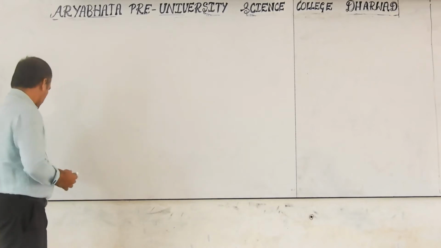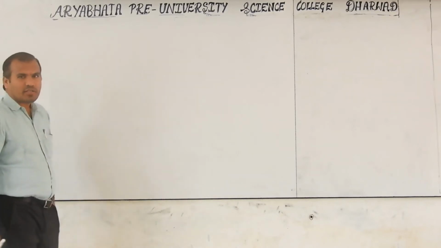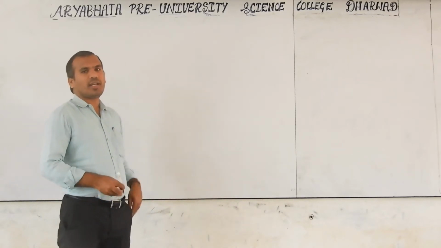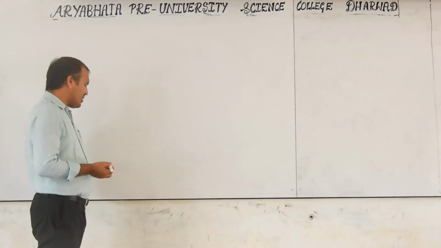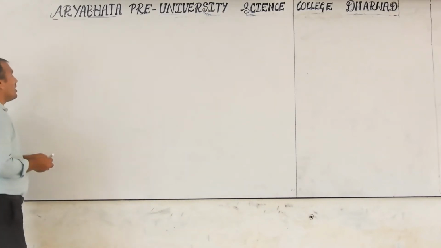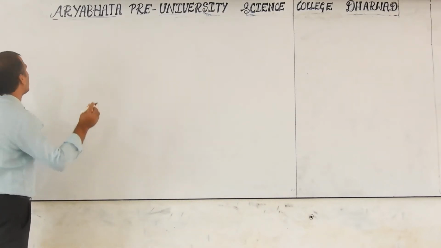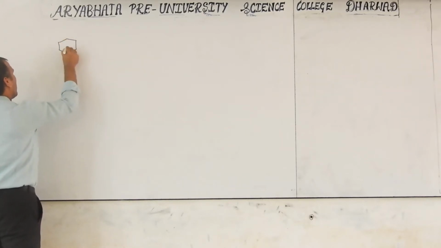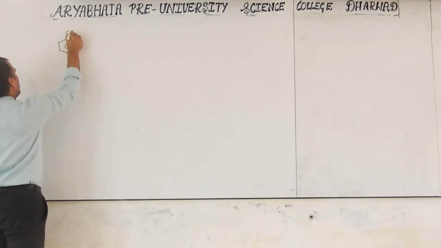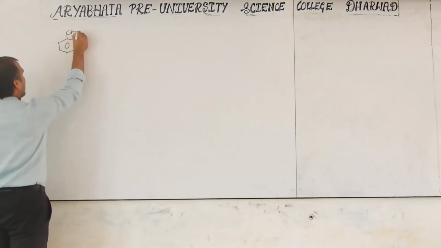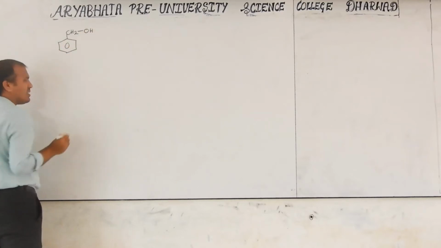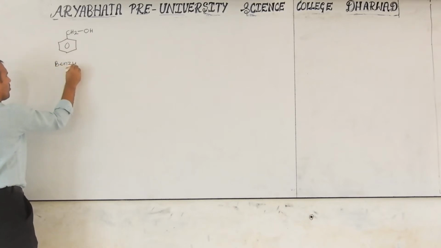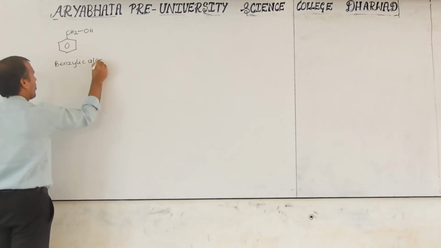Last class we finished the classification of monohydric alcohols, again classified into primary, secondary, tertiary, allylic, benzylic, vinylic, and aryl. Last class I hope we discussed benzylic alcohol. Once again, benzylic alcohol means on the benzene the setup should be CH2. On this carbon, if OH is there, that is called benzylic alcohol.